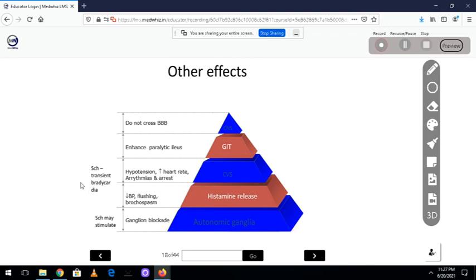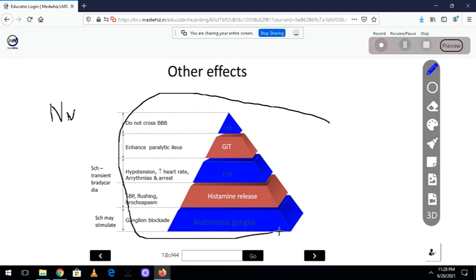But the difference with succinylcholine is that succinylcholine will not increase heart rate. In fact, it causes bradycardia because it mainly affects the vagal, that is the parasympathetic, ganglia. Succinylcholine will stimulate the ganglia, but the non-depolarizing blockers cause ganglion blockade. Why will succinylcholine stimulate ganglia? Because it acts on the NN receptor, and thereby it stimulates the ganglia. So that's the difference between the depolarizing and non-depolarizing blockers. So remember these points, guys.